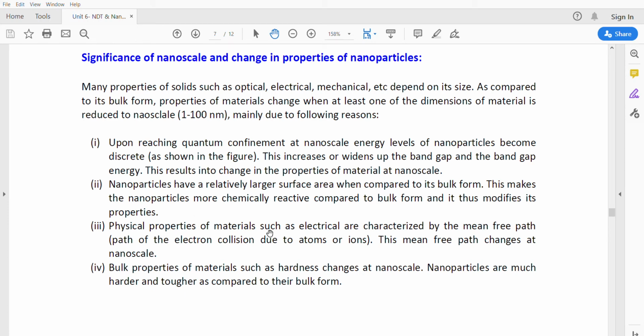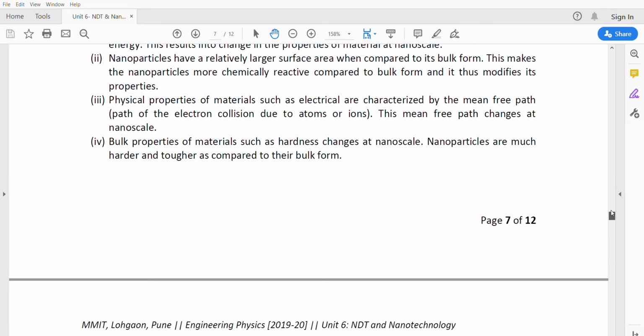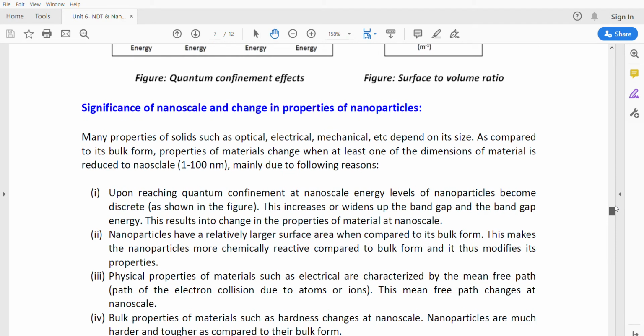Physical properties of materials, such as electrical properties, are characterized by electron collision. So this depends on electron collision. Electron collision with the atoms or ions is described by the mean free path of the electron. This mean free path changes at the nanoscale. Due to this, the physical and electrical properties differ compared to bulk materials. And bulk properties such as hardness change at the nanoscale, and nanoparticles are much harder and tougher compared to the bulk form.